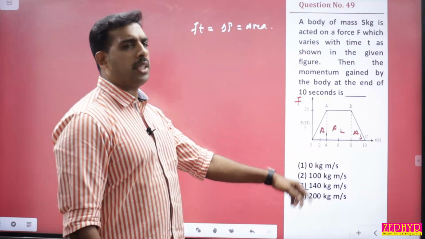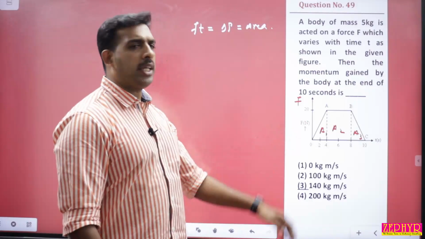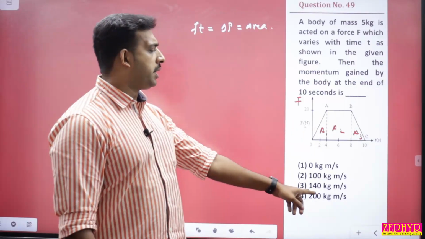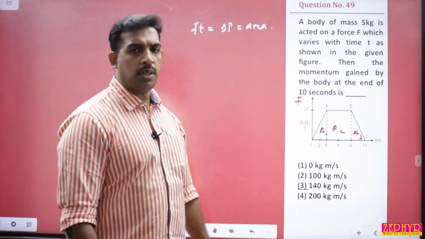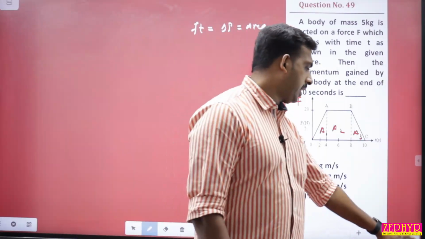Momentum gain is the same as impulse. The area of the F-t graph is impulse. So find the total area. You will get the answer for that momentum at the end of 10 seconds. Answer is option 3, 140 kg meter per second.